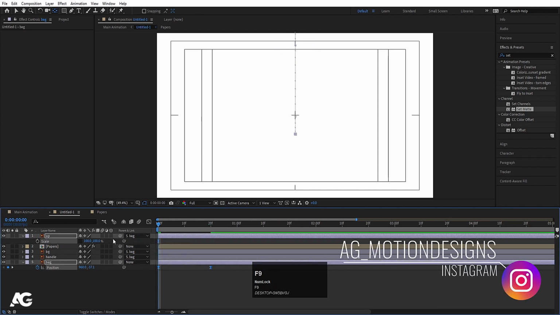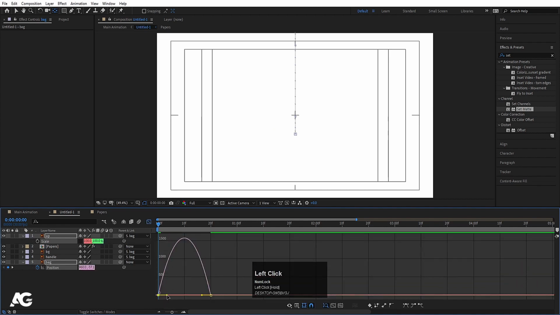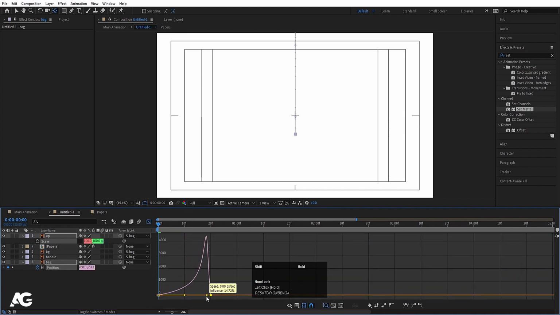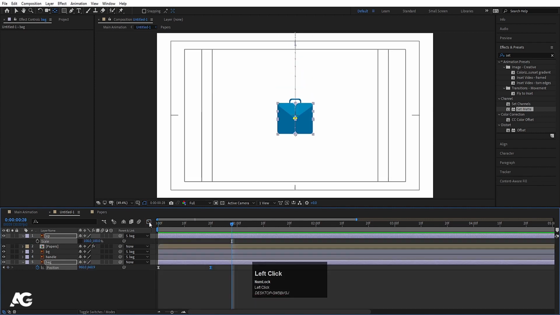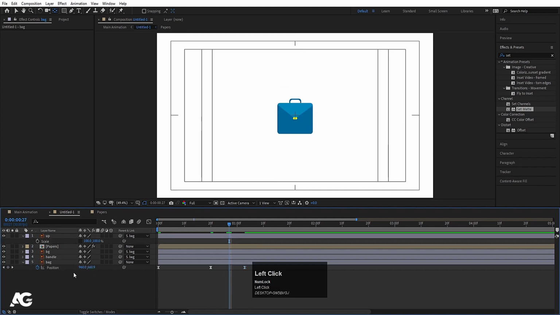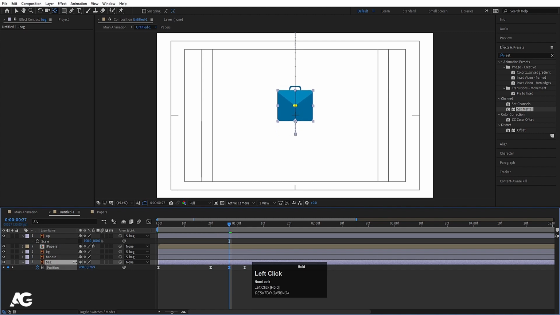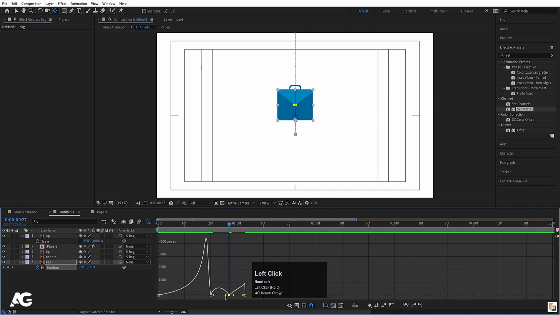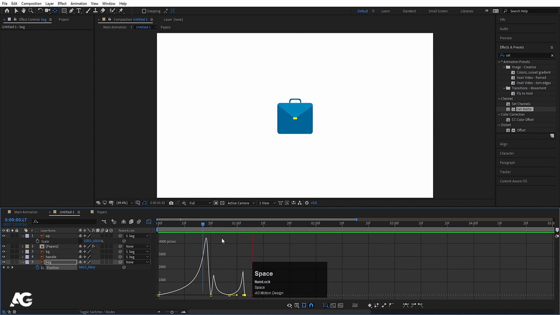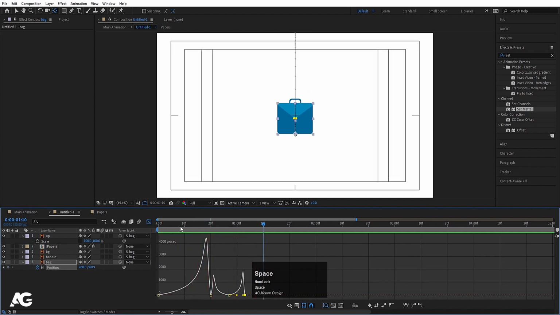Now select those keyframes, hit F9, go to the graph editor, select this graph by holding Shift, move this over here and move this over here. We will get this kind of falling animation. Now after the fall it will jump again, so go a few frames forward, create another keyframe, and in the middle of it let's move this to the top. Sorry, not this up but this. Select those keyframes, go to the graph editor, select this graph, move this over here and move this over here like that. So if you see, we'll get this kind of stuff.